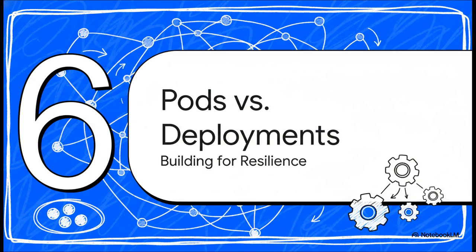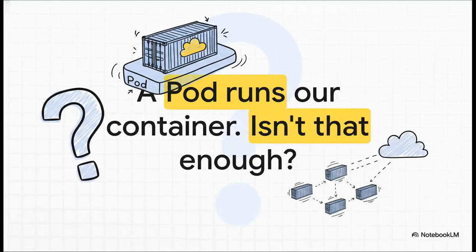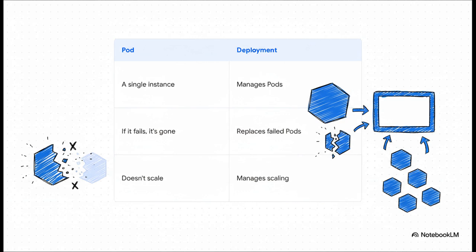All right, we're at the final and probably the most critical concept for any production system. That manifest we just generated, it creates a Kubernetes object called a pod. But what exactly is a pod, and is that really what we want? So a pod is the smallest thing you can deploy in Kubernetes, and it runs our container. So isn't that enough? I mean, we have our container running inside a pod, job done, right? Well, not quite. A naked pod, one you just create directly, is incredibly fragile.